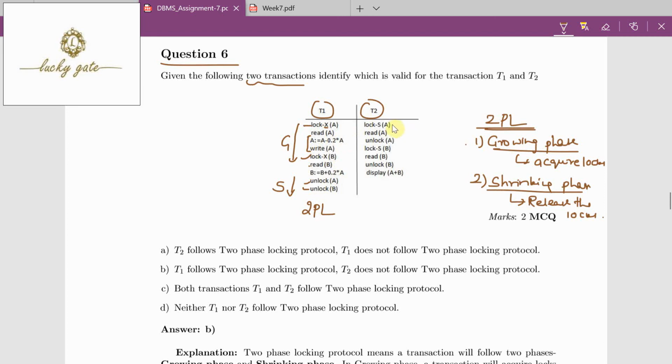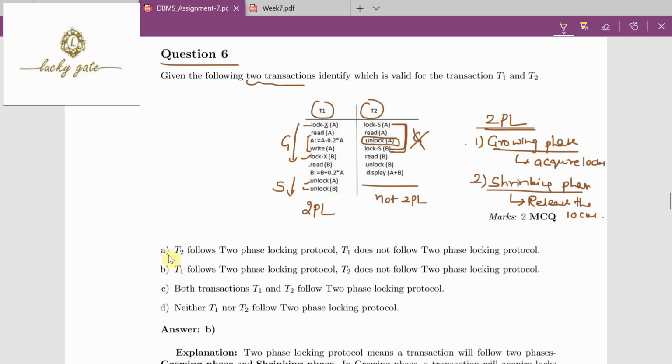Look at T2. Lock SA, and lock SB. If this is to be a growing phase, there should be no unlocks between them. But observe, friends, here there is an unlock. Because an unlock is there, it is not following the two-phase locking protocol. So transaction 2 is not 2PL.